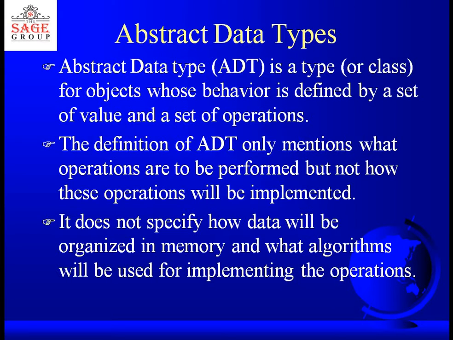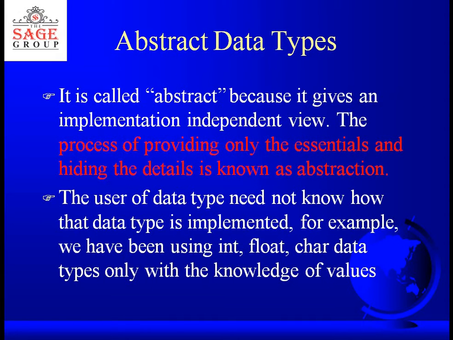But as computer science engineers, we are also going to talk about the implementation details. So I can say that it is called abstract because it gives an implementation independent view. We are not bothered about the implementation. The process of providing only the essentials and hiding the details is known as abstraction, and because of this word abstraction, the term abstract data types arises.